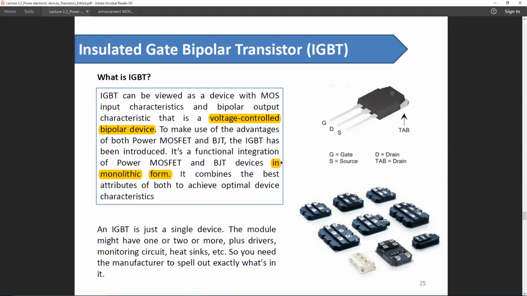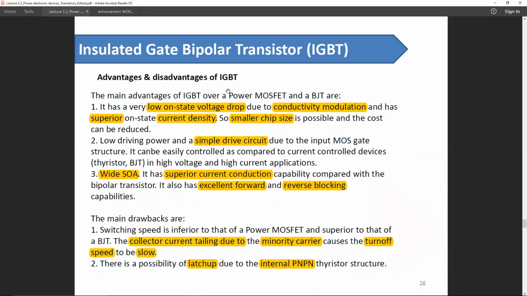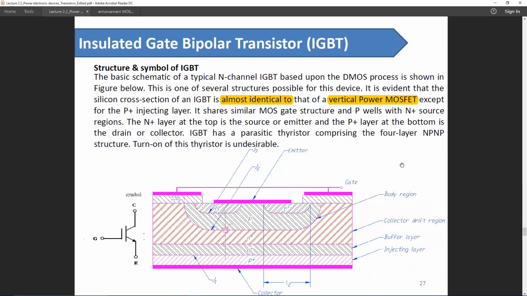IGBT is a combination of MOSFET and BJT. It is called insulated gate bipolar transistor. Here are some advantages and disadvantages of IGBT. We will go through that later. First, we should know the operation of IGBT.